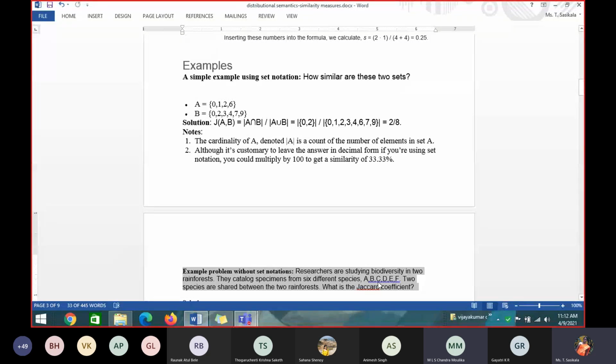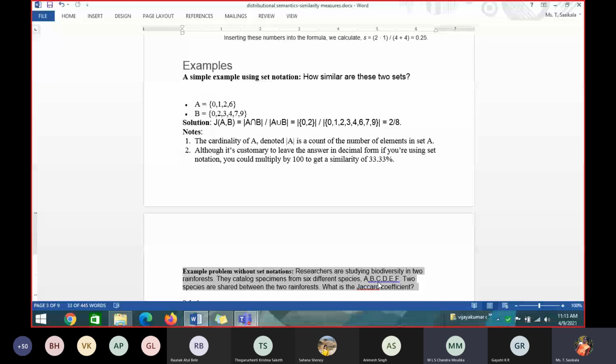There are 2 rainforests. Researchers are studying the biodiversity in 2 rainforests. So in both combined together, there are 6 different species. The word different is there, so that gives more importance because they are unique. There are 2 species shared between both rainforests. So among A, B, C, D, E, F, A and B occur in both the first rainforest and the second rainforest, and C, D, E, F will be in one of them.